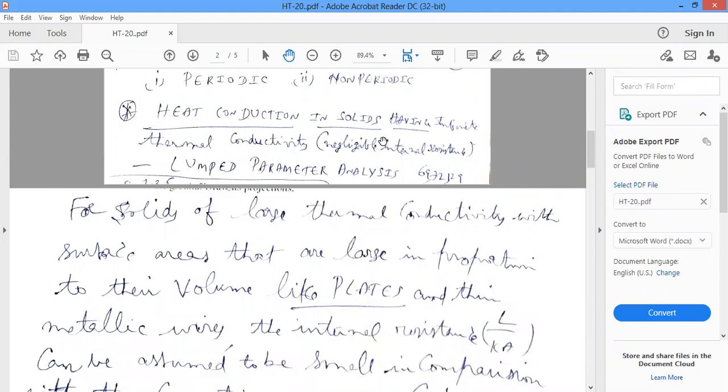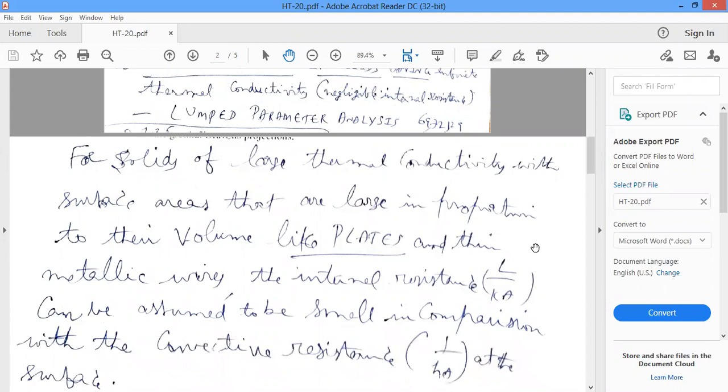Here there is an important topic: heat conduction in solids. It comes under unsteady state. Heat conduction in solids having infinite thermal conductivity. So thermal conductivity is infinity, that is, negligible internal resistance.